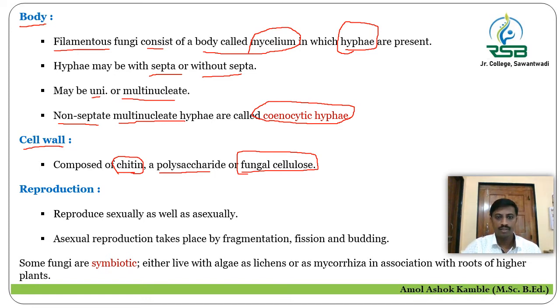So the fungal cellulose is the major component in the cell wall. What about reproduction? The organisms in kingdom Fungi reproduce sexually as well as asexually, with fusion of gametes or without fusion of gametes. In asexual reproduction, it takes place by fragmentation, fission and budding. So these are the three modes of asexual reproduction.